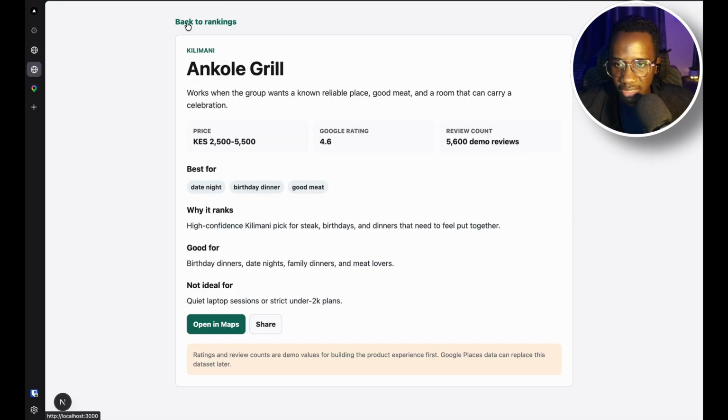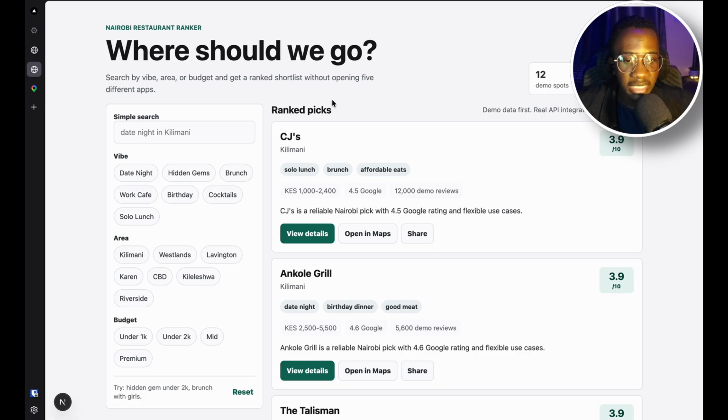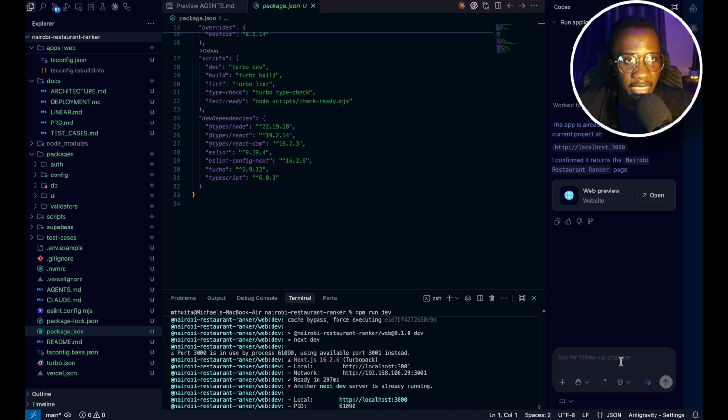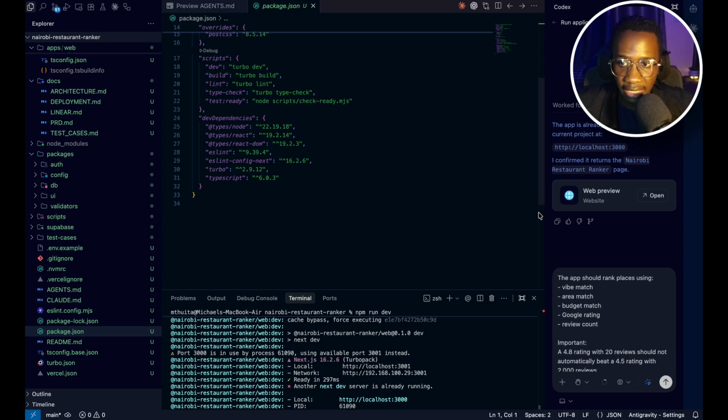But we can just come back to this and let's refine the prompt a bit further. So something I wanted to do well is have a proper ranking engine so that when we have real data streaming in, it can properly rank them. And I'll paste my prompt here and explain what exactly it does.